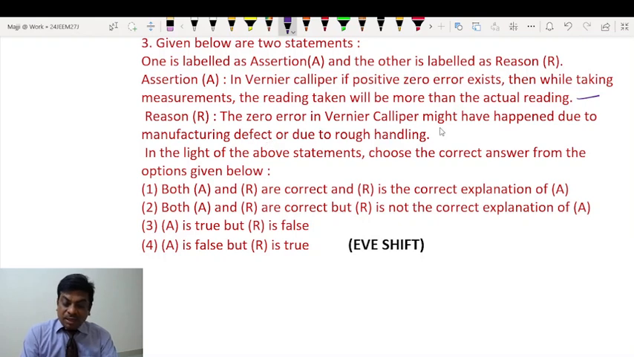Then the zero error in vernier calipers might have happened due to manufacturing defect and due to rough handling. Exactly, this is the reason students. Naturally, manufacturing defect could be one potential source of zero error. And other than that, due to wear and tear, by continuous usage it's quite possible that the instrument can develop zero error. However, this does not clarify the reason behind this. So the correct answer would be the second option. Both A and R are correct, and R is not the correct explanation.